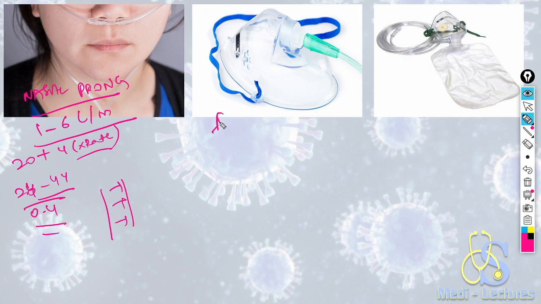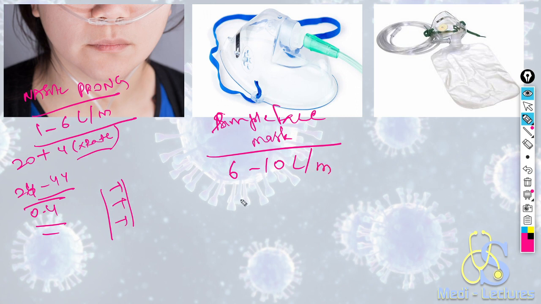The second one is the simple face mask. The simple face mask delivers oxygen at 6 to 10 liters per minute with a maximum FiO2 of 60% or 0.6.